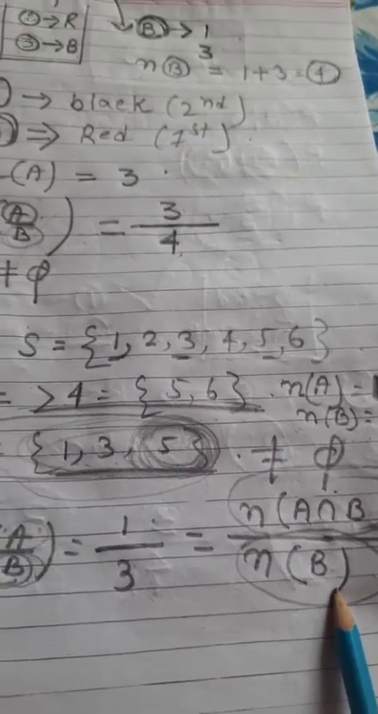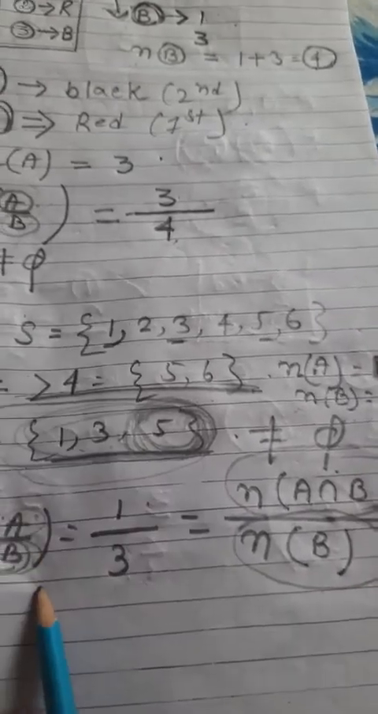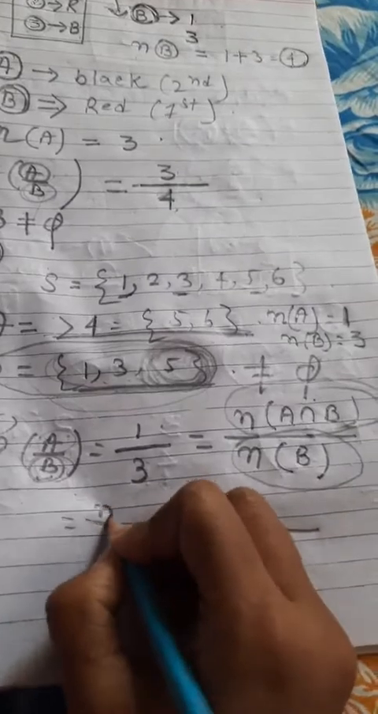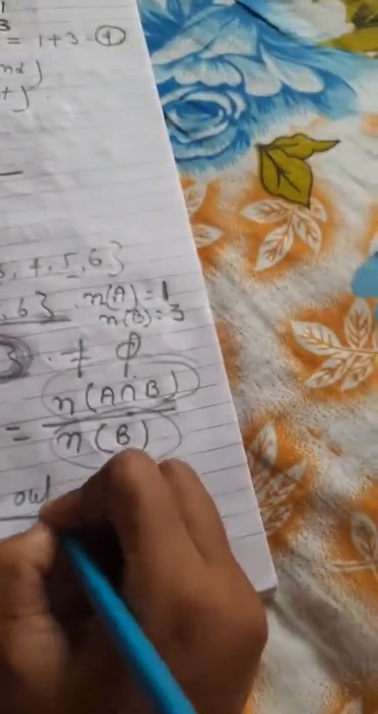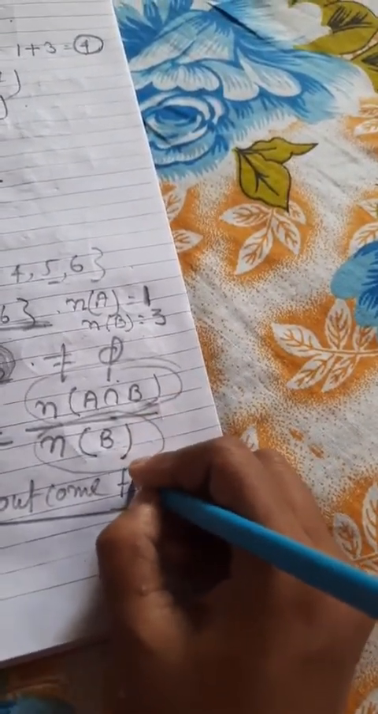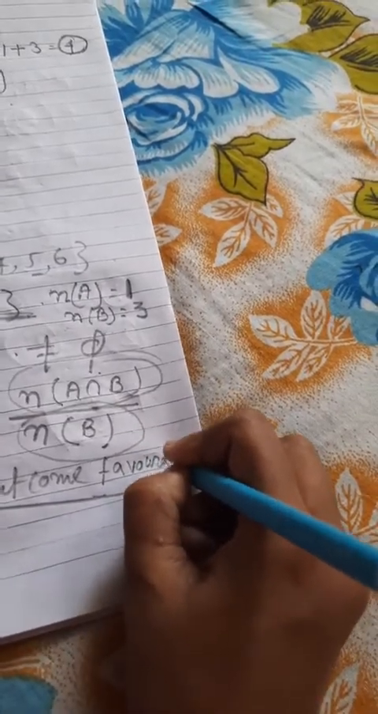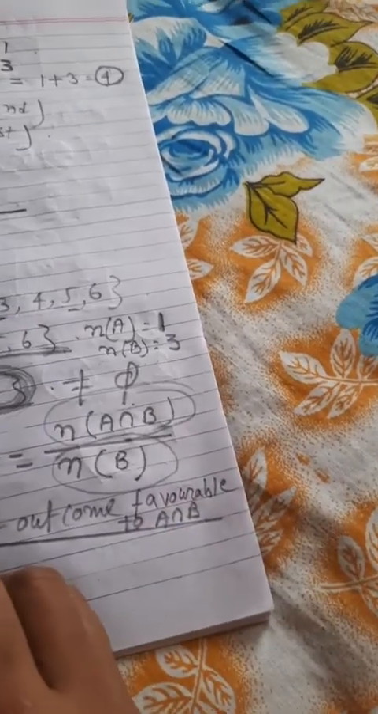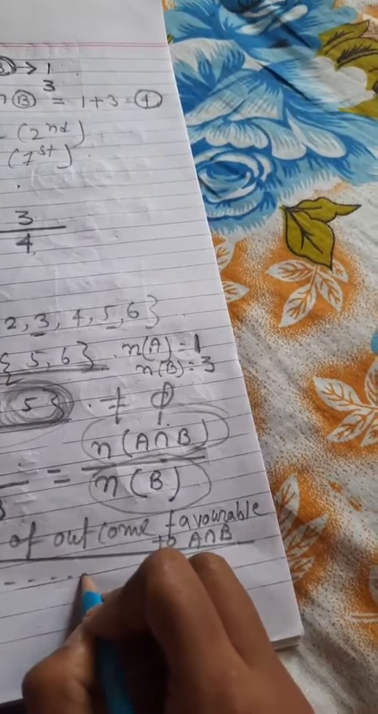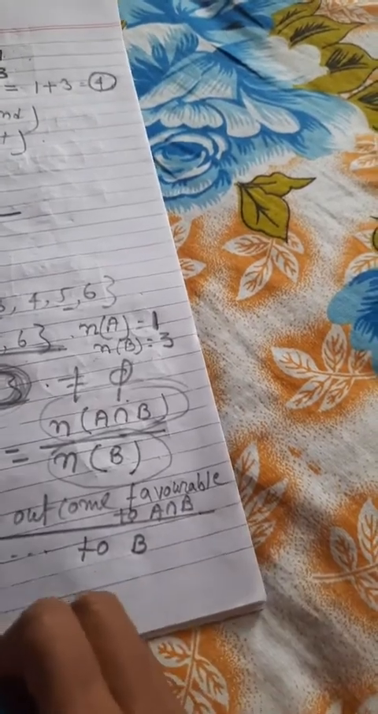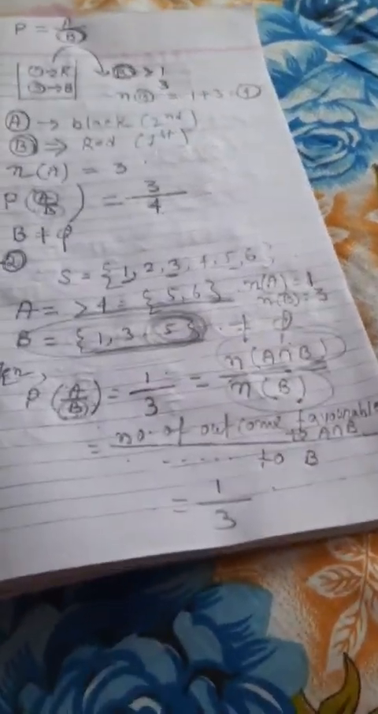This is the meaning of the probability of A given B: write down in the numerator the number of outcomes favorable to A intersection B, and in the denominator the number of outcomes favorable to B, which is equal to 1/3. Clear to you? Okay, understood the meaning?